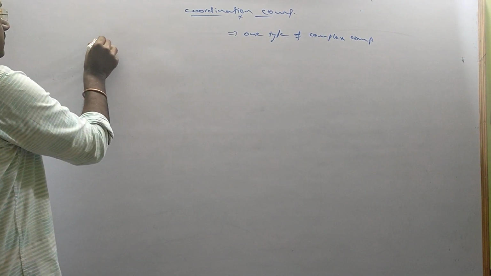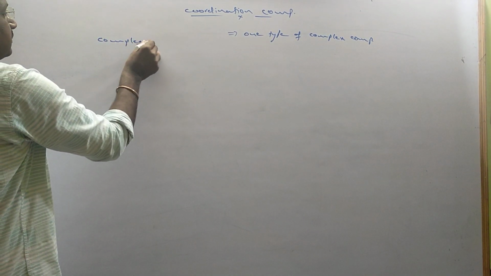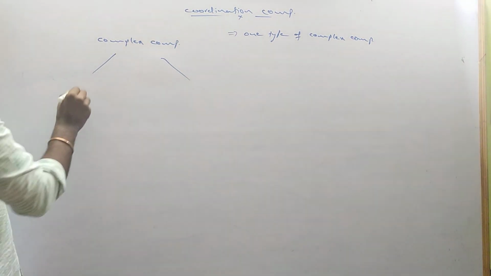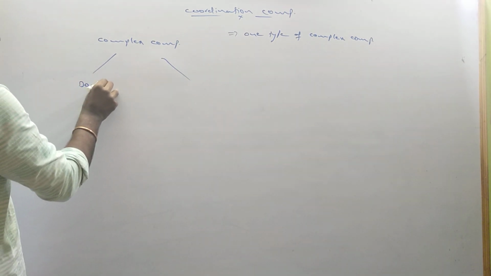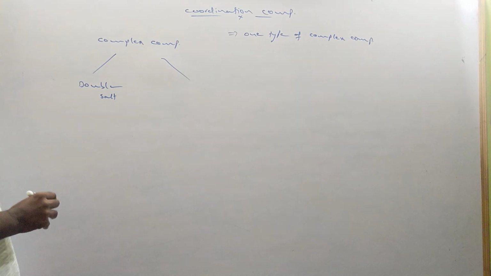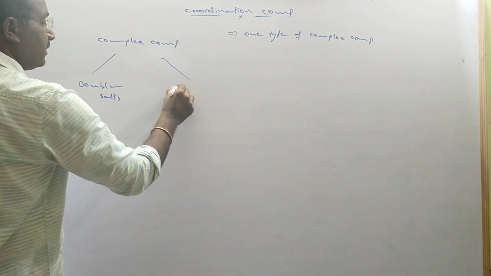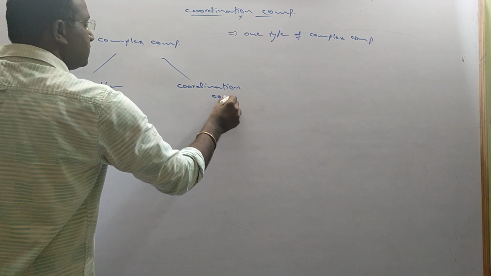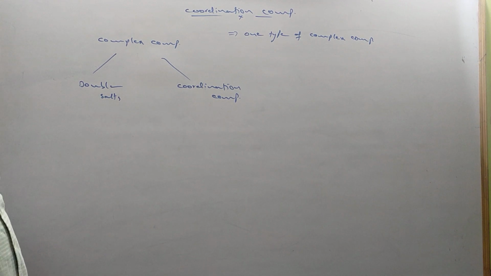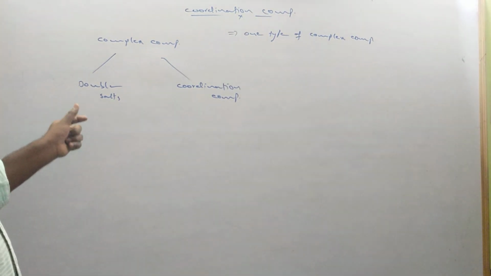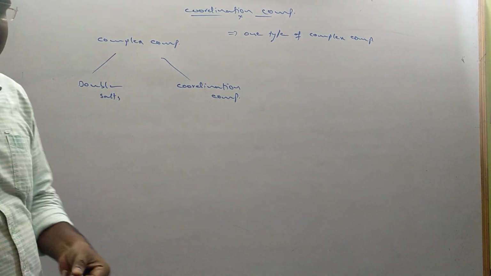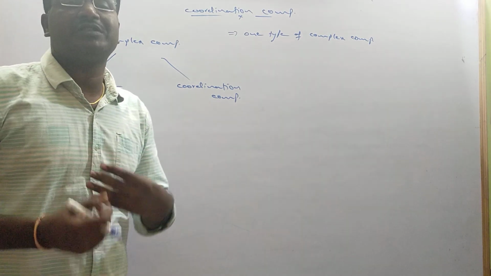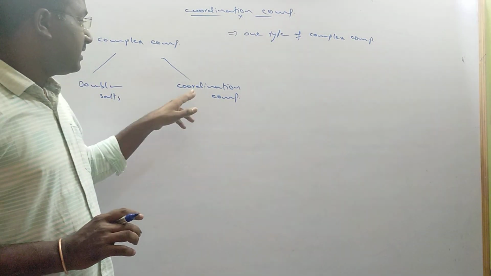Actually, complex compounds are two types. The first type is called double salts. These are also complex in nature. Another one is coordination compounds. First one is double salts, second one is coordination compounds. What is the difference between double salt and coordination compounds? Let me see now. First, how we got this term, coordination compounds, coordination chemistry, how has this arisen.